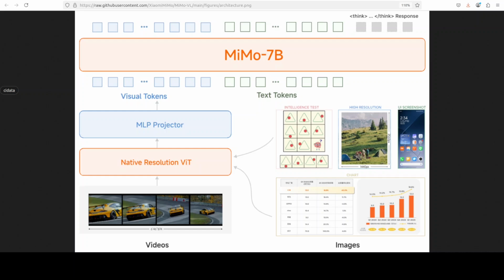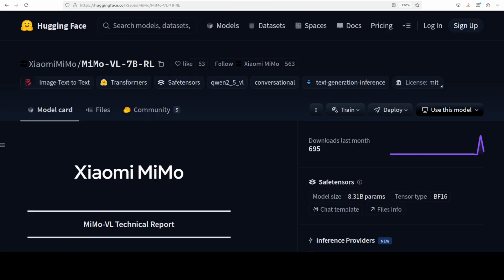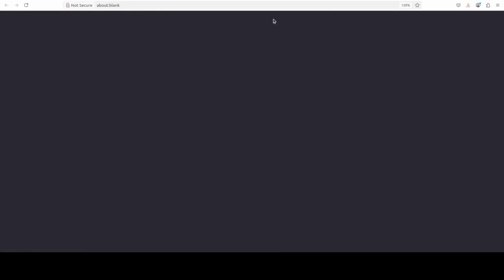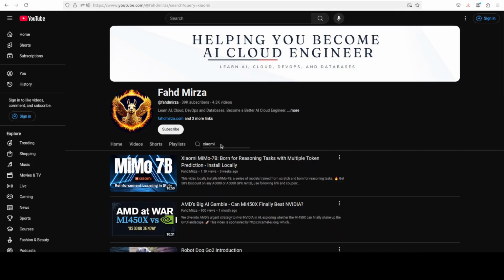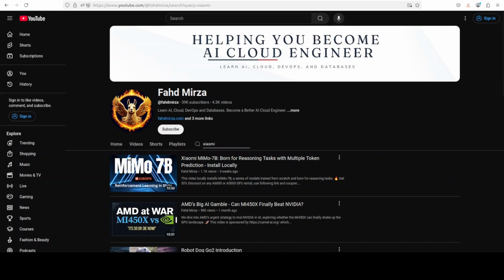That is a model which we have already tested on our channel. As you can see here, this is not the first time I'm testing out Xiaomi's model. So we already covered the Xiaomi Mimo 7 billion model sometime back. If you're interested, check it out. That model is also involved in this model's creation.